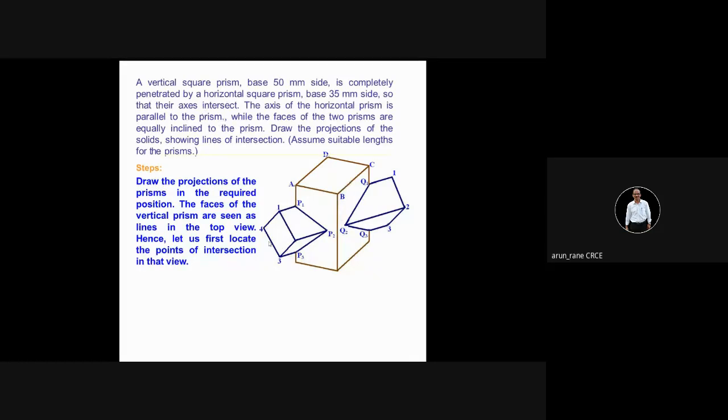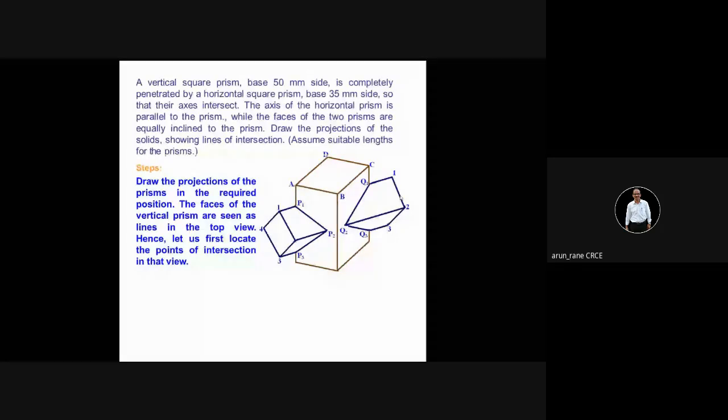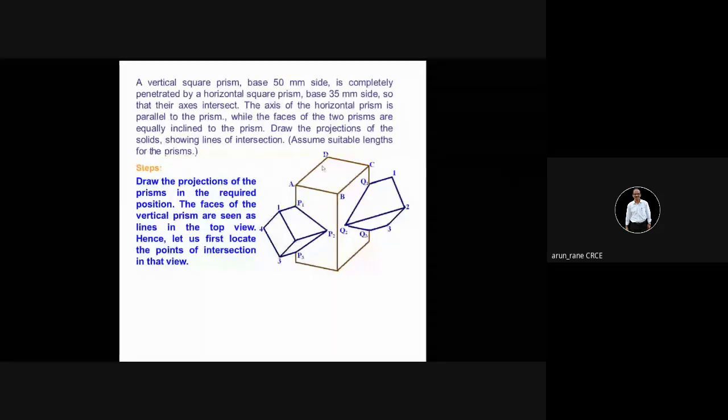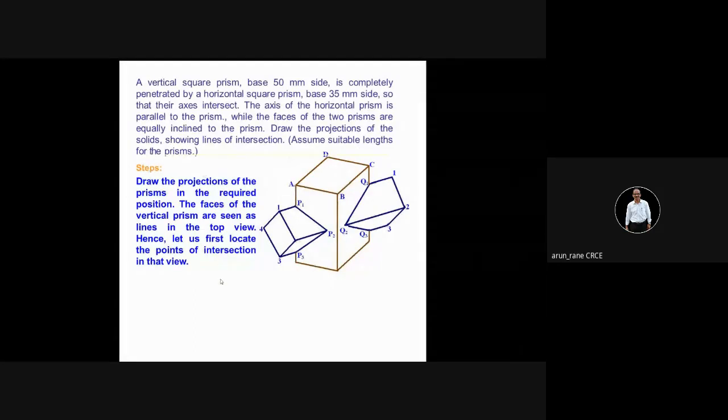So you have the vertical plane here, and this axis is parallel to the vertical plane, while the faces of the two prisms are equally inclined to the vertical plane, or we can say equally inclined to the horizontal plane. Draw the projection of the solid showing lines of intersection. Assume suitable lengths for the prism.